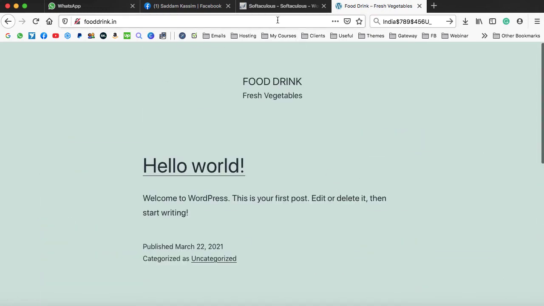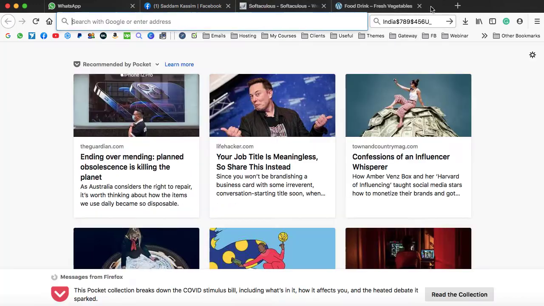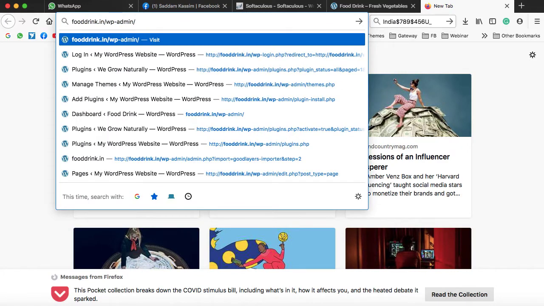beautiful, we'll make it amazing. Now, here you can see another URL, that is administrative URL, and after the domain name there is wp-admin. So to access the backend of your WordPress website, you must have to add /wp-admin just next to your domain name. So I'm opening a new tab and we can type fooddrink.in then /wp-admin.